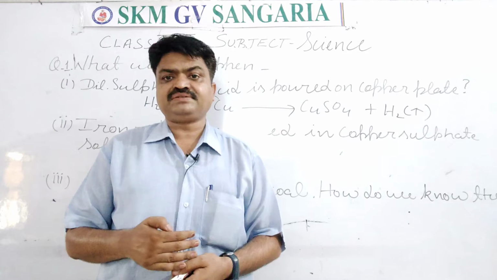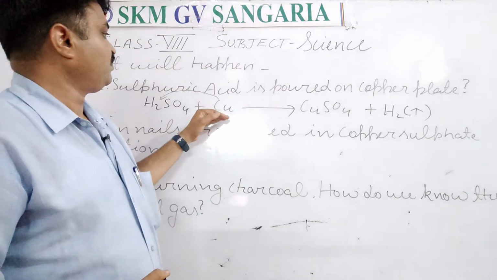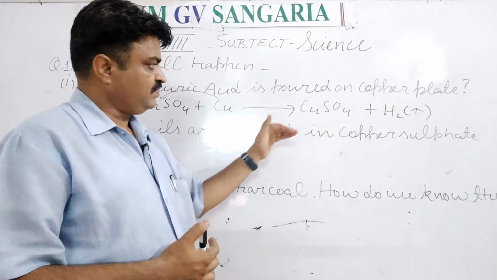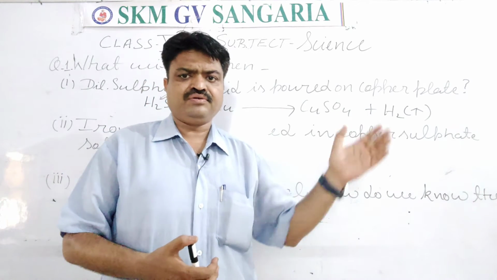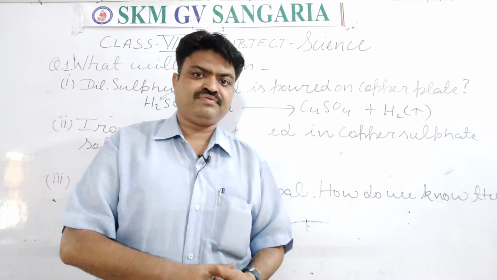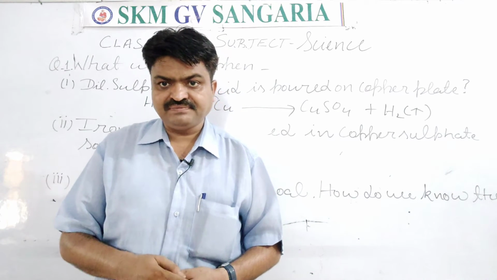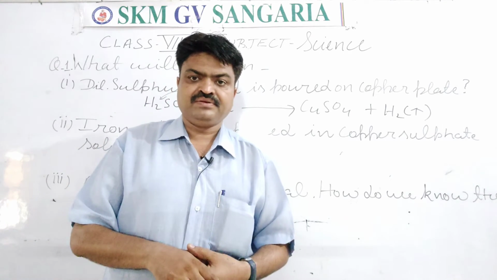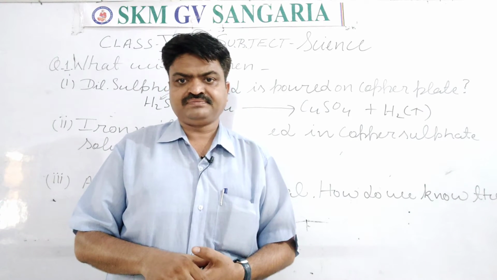The reaction that is taking place here is a displacement reaction, because copper is more reactive than hydrogen. Due to that, copper sulfate will be formed and hydrogen gas is released. Now, how do we know the presence of hydrogen gas? If we put a burning matchstick near the test tube or the plate where this reaction is taking place, then that burning matchstick will burn with a pop sound. So with the help of the pop sound, we can know the presence of hydrogen gas.